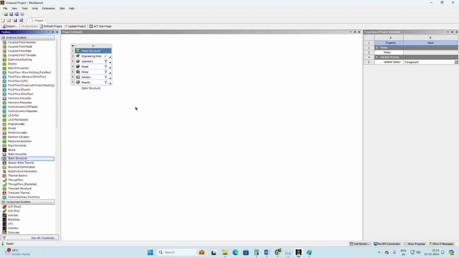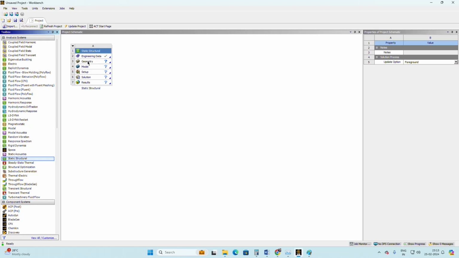Pre-processing means first we need the structure, right? So first we have to create the structures, and for that we need the geometry. You already have exposure to designing software like CATIA, Unigraphics, ProE, SolidWorks and so on.